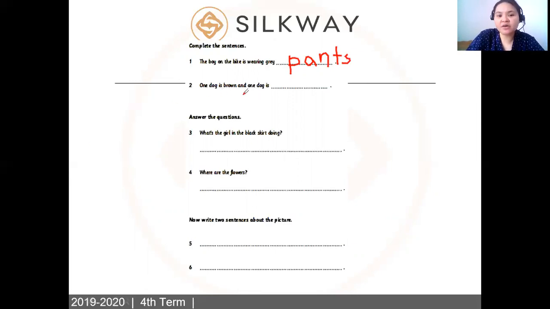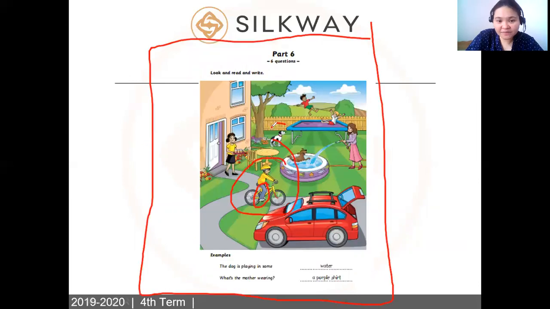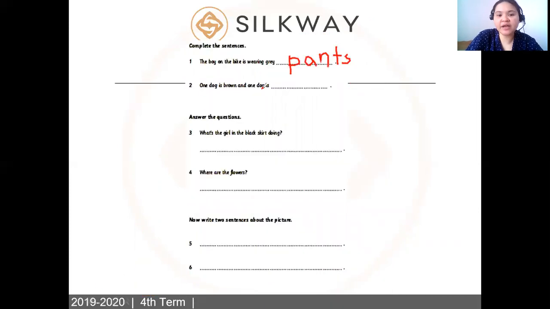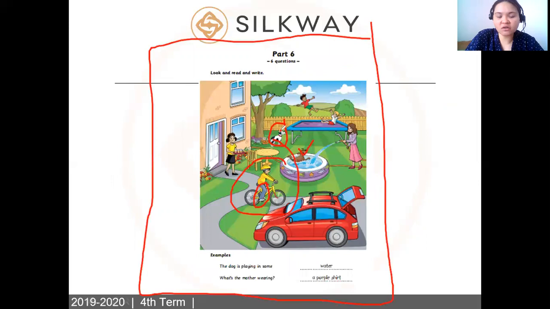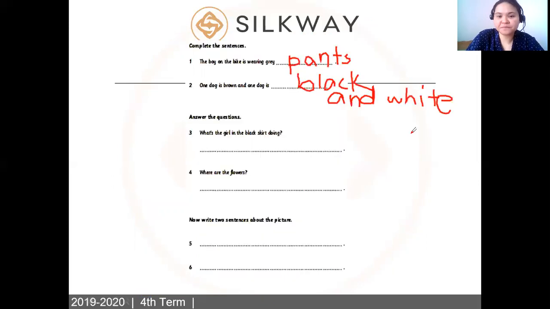One dog is brown and one dog is, okay, here. Yeah, this is the brown dog. And what about this dog? It's actually one dog is brown and one dog is, yeah, you're correct, black and white, right? So we have to write here black and white, because we can see a dog which is black and white. Now let's move on and answer the questions.